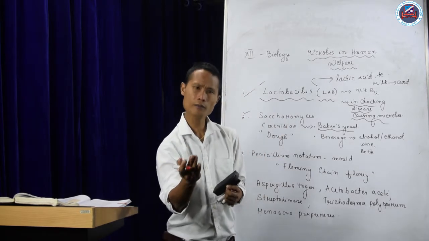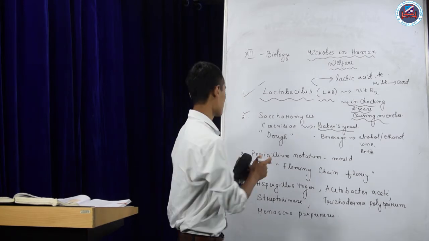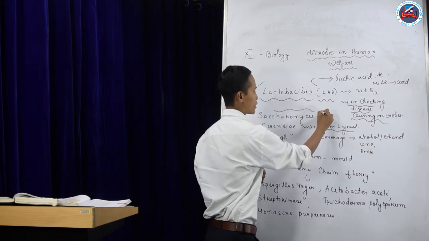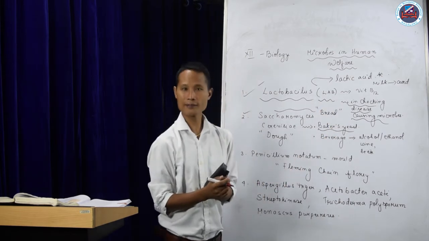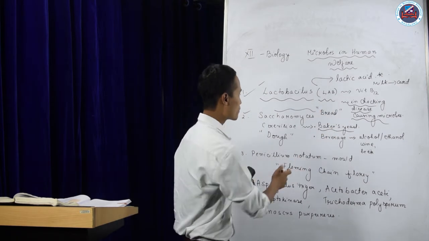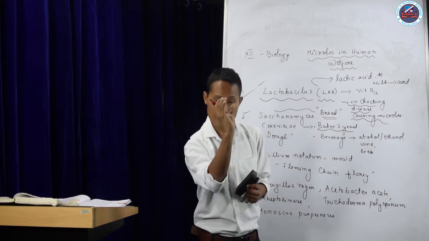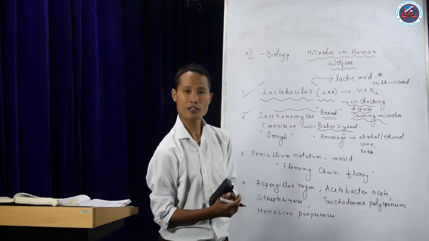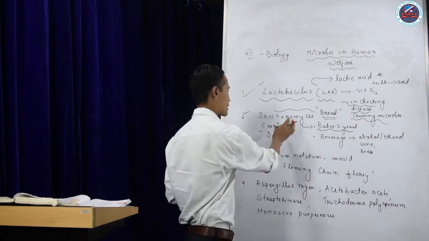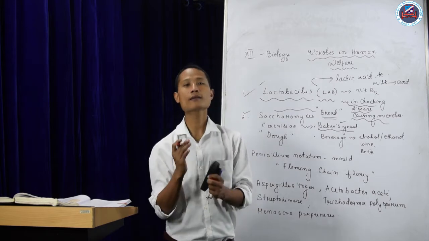We use it in the manufacture of bread. Early morning we used to have bread, right? In the manufacture of bread, the puffy holes that come out are because of the yeast Saccharomyces cerevisiae. That's why we also call it baker's yeast.